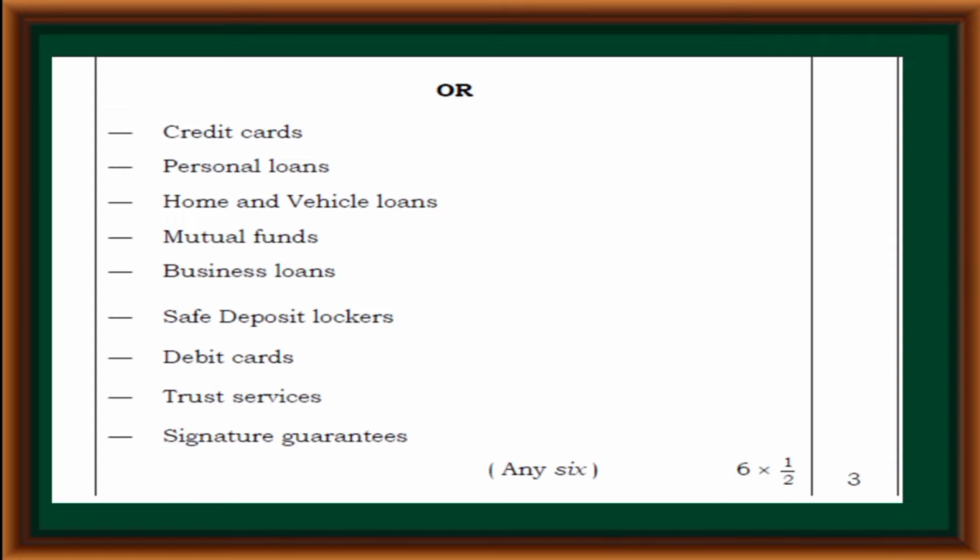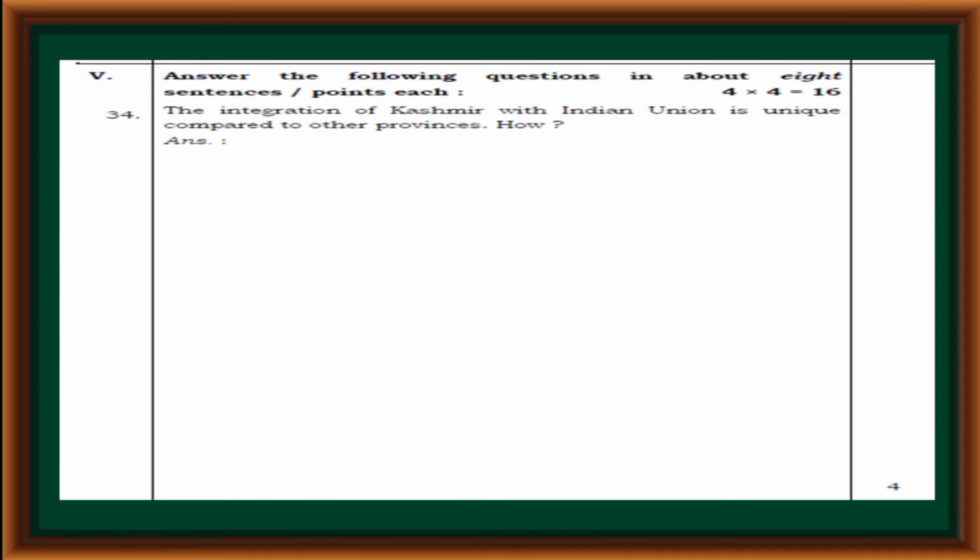Services of banks: credit cards, personal loans, home and vehicle loans, mutual funds, business loans, safe deposit lockers, debit cards, trust services, signature guarantees.